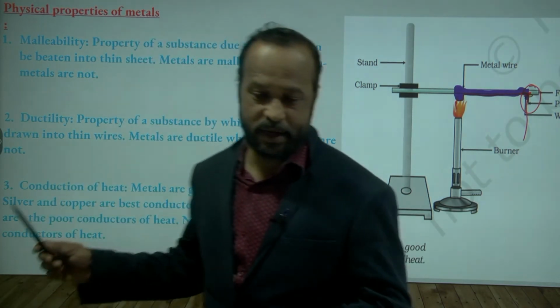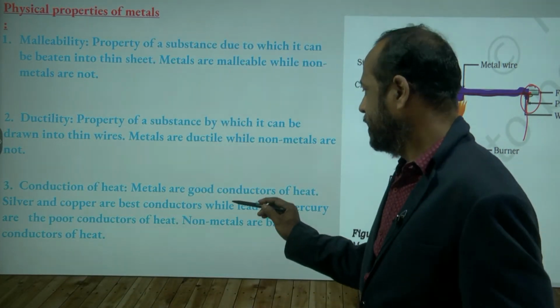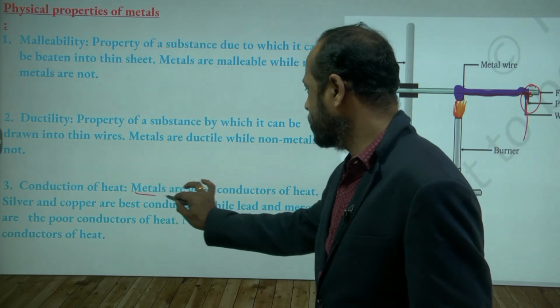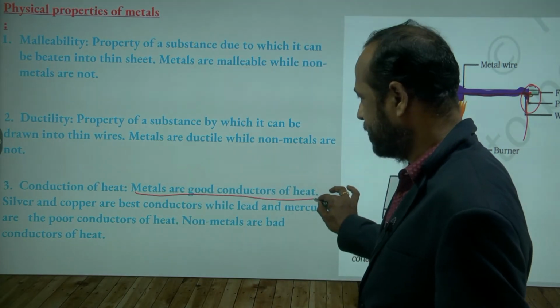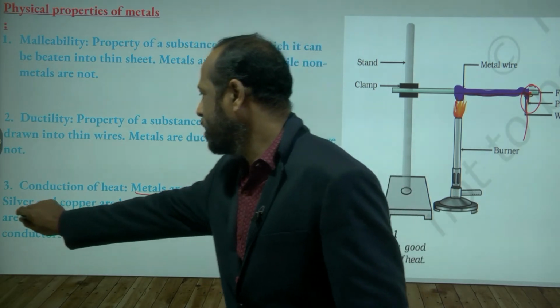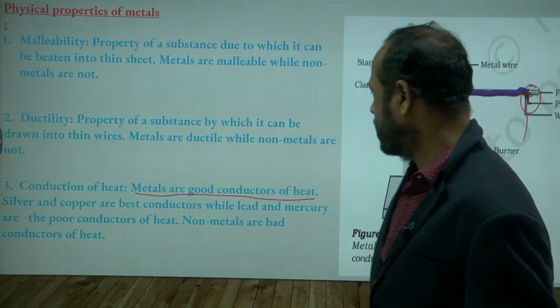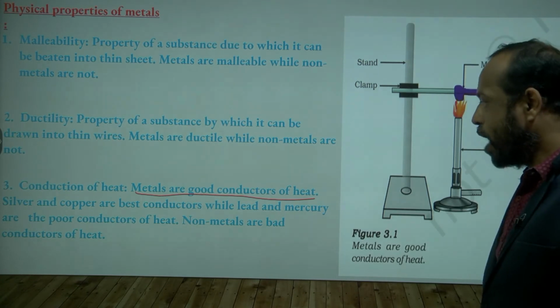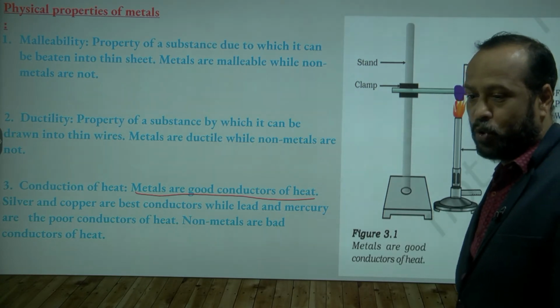So now right here, conductors of heat. Metals are the good conductors of heat. And this also you can write: silver and copper are the best conductors, while lead and mercury are the poor conductors.